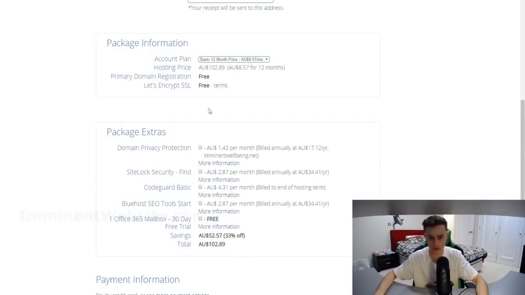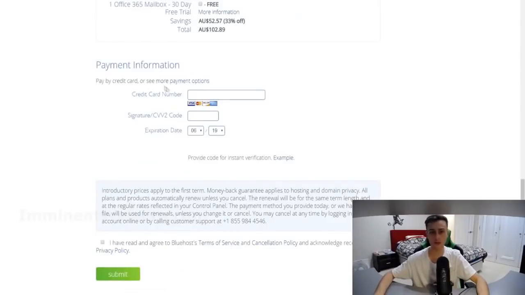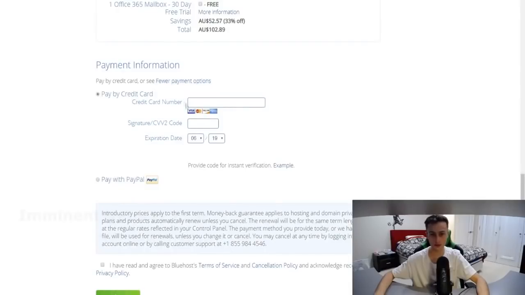It doesn't really matter. Now, just a quick note, the pricing you're seeing right now is in Australian dollars. So if you're in the United States, it's probably going to look a little bit different for you. So I just wanted to quickly point that out for you. So this is where you're going to be putting your payment information. You can click on more payment options if you don't want to pay through credit card, and you can actually pay through PayPal if you want.